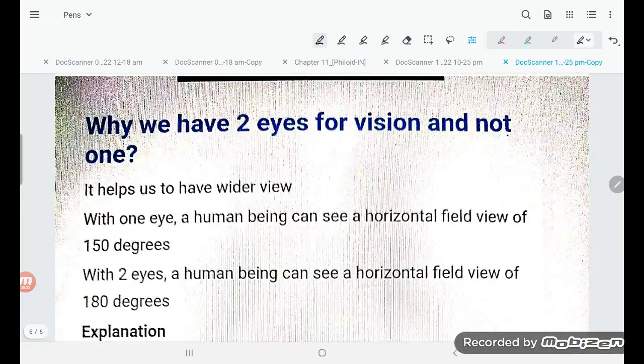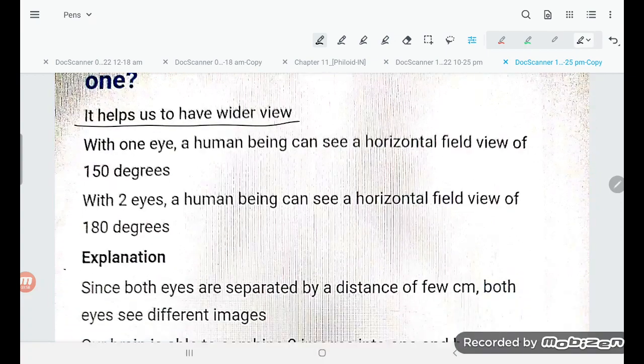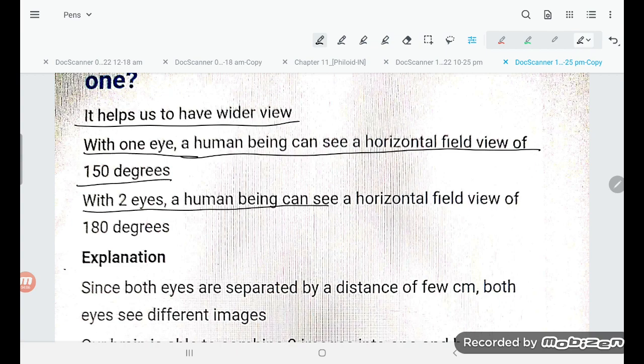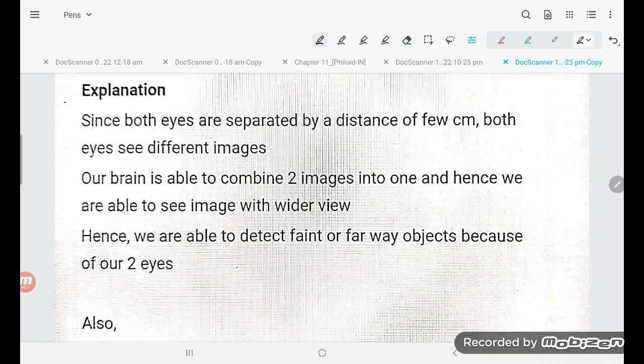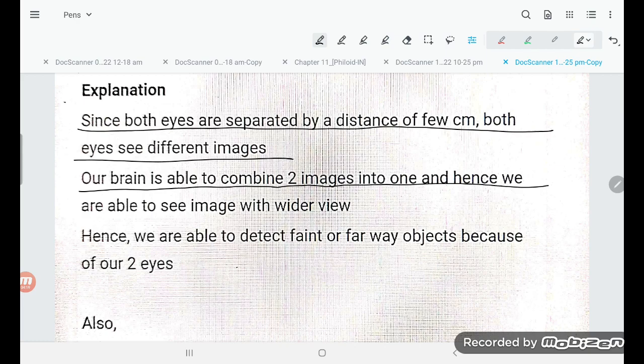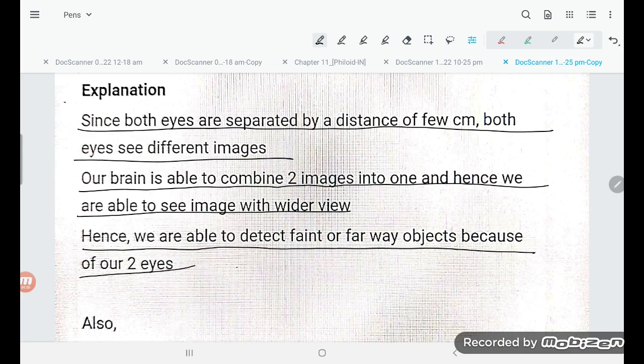Now why do we have two eyes for vision and not one? It helps us to have a wider view. With one eye, a human being can see a horizontal field of view of 150 degrees. With two eyes, the human being can see a horizontal field of view of 180 degrees. Explanation: since both eyes are separated by a distance of a few centimeters, both eyes see different images. Our brain is able to combine two images into one, and hence we are able to see the image with a wider view. Hence we are able to detect faint or faraway objects because of two eyes.